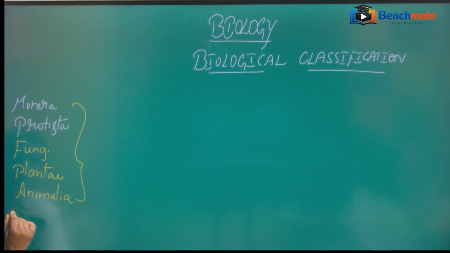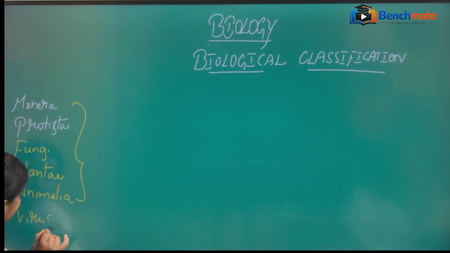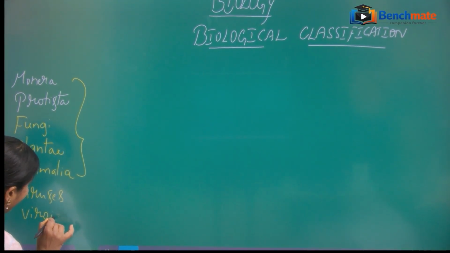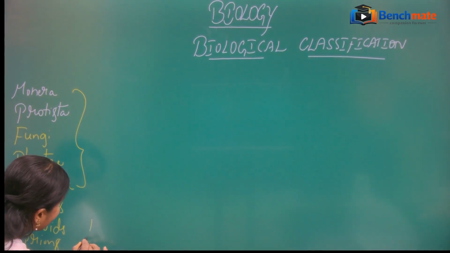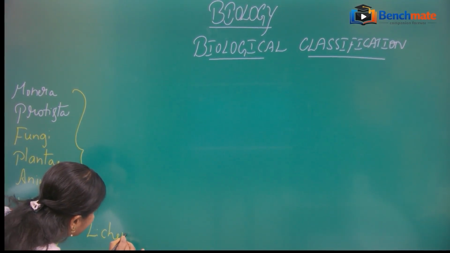So they are specialized organisms, for example the viruses, viroids, prions, as well as lichens.